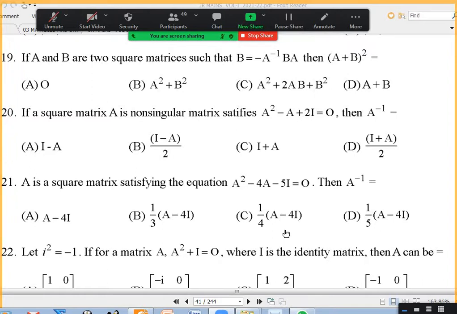Then it will become A square minus 4A is equal to 5I. So, okay, then if you solve, we'll get. I'm not saying whether it is necessary or not. He's asking, is it okay to write? I said okay.